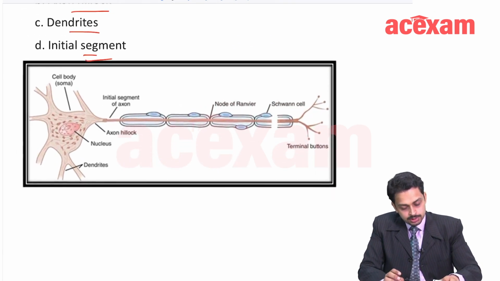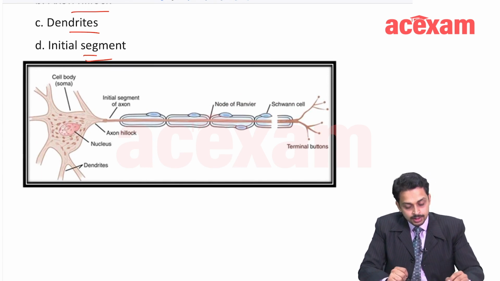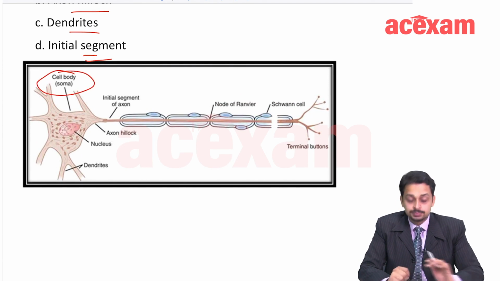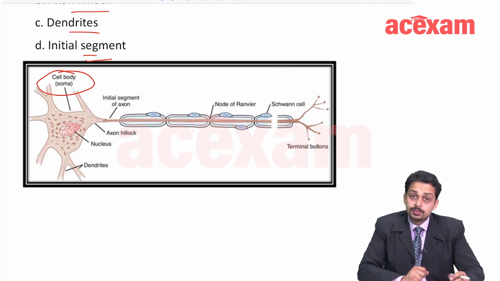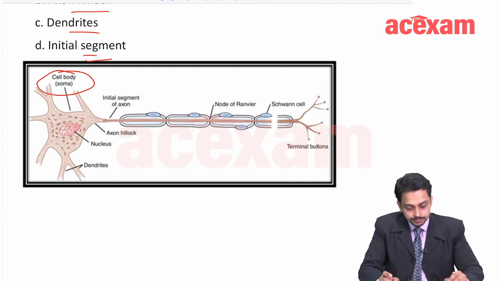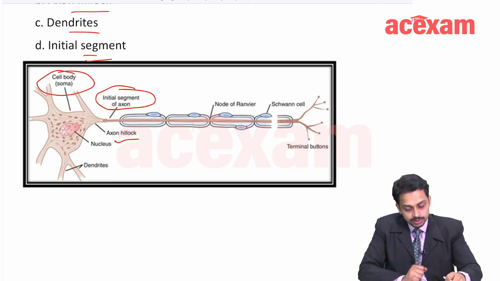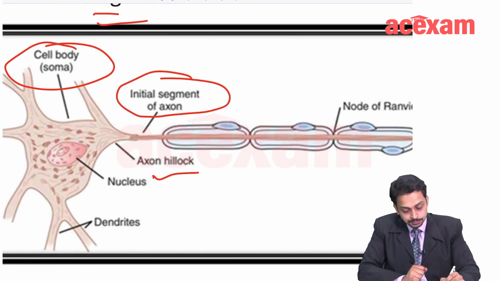This is the diagram of a motor neuron, a simple neuron, right? In which this is the cell body, soma. What does the cell body do? Cell body basically forms all the materials. It has Nissl granules, it has the metabolic center. So all the metabolites are formed here. This is the axon initial segment, right? This is the axon hillock. So now, the important thing here, please try to concentrate.